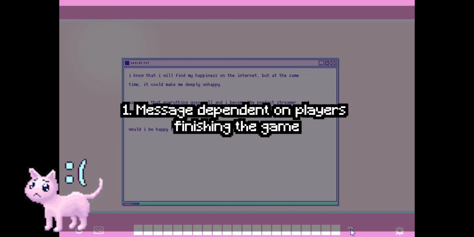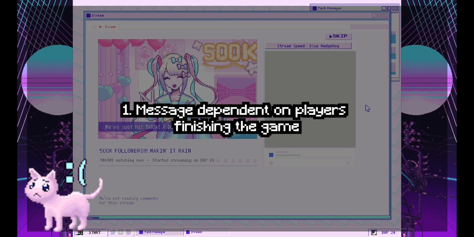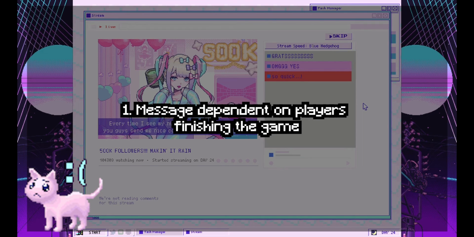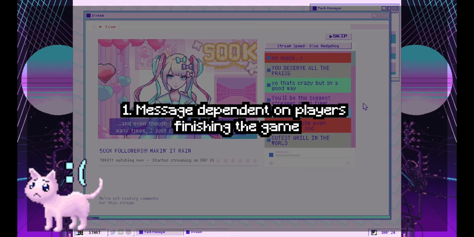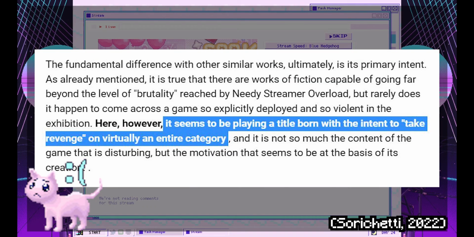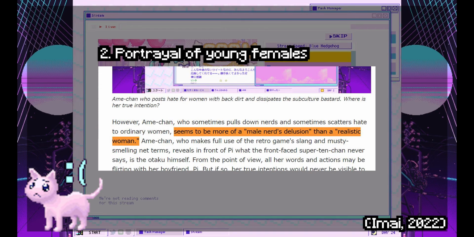Firstly, much of the game's commentary only becomes apparent through the final or true ending, which reveals P-chan's true nature. However, most players would not get to this ending given how many runs it would take and how many hours it takes to go through each run. This makes the game's message a lot more inaccessible, despite how crucial this message is in subverting expectations or stereotypes on people like Ame. Without this ending, the game implies the conclusion that Sorry Chatty comes to in her review, that P-chan is a sadistic outsider and the game encourages the player to basically torment this young girl for our entertainment.